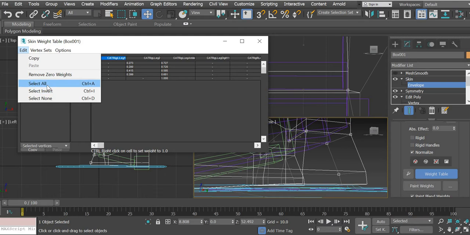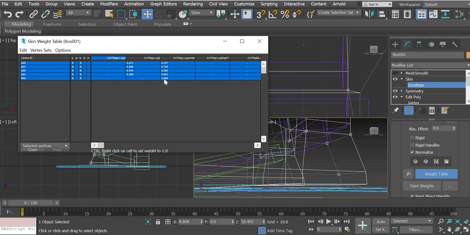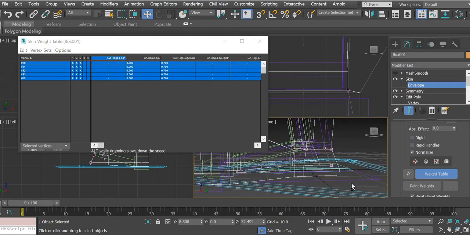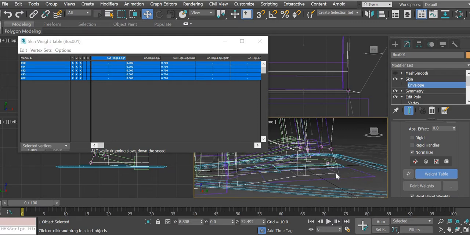Edit, select all. Now see here, this is one, so if you want to change, you cannot type anything here because it will not know where the rest of the weight should go, so it will always remain one. So left leg will become 0.3 here, and once this becomes 0.3, this will become 0.7. This one was not supposed to be selected.